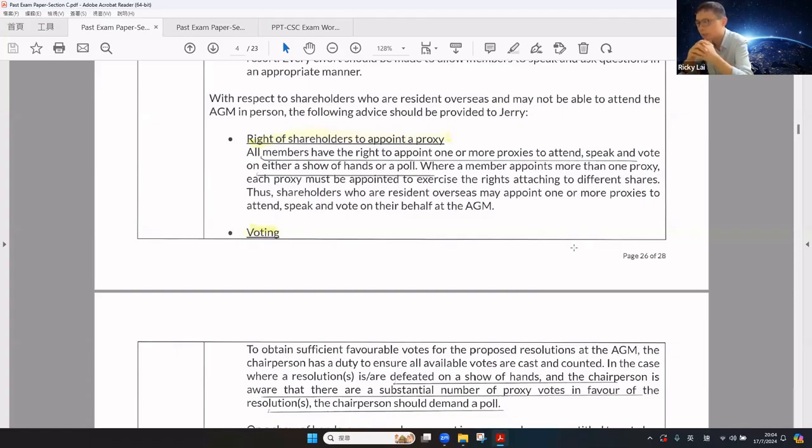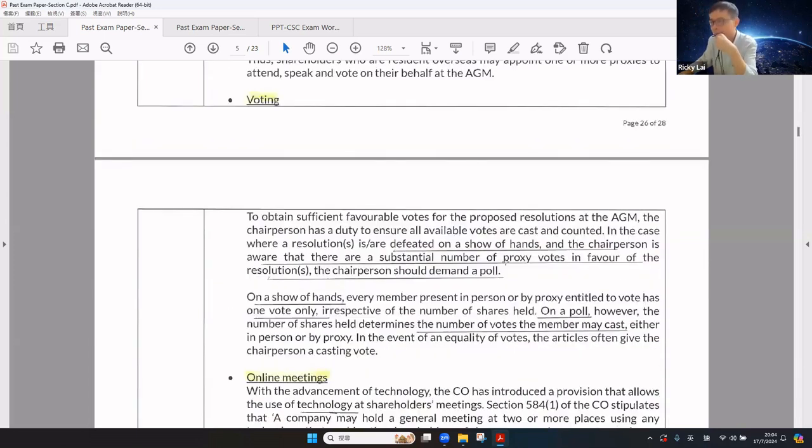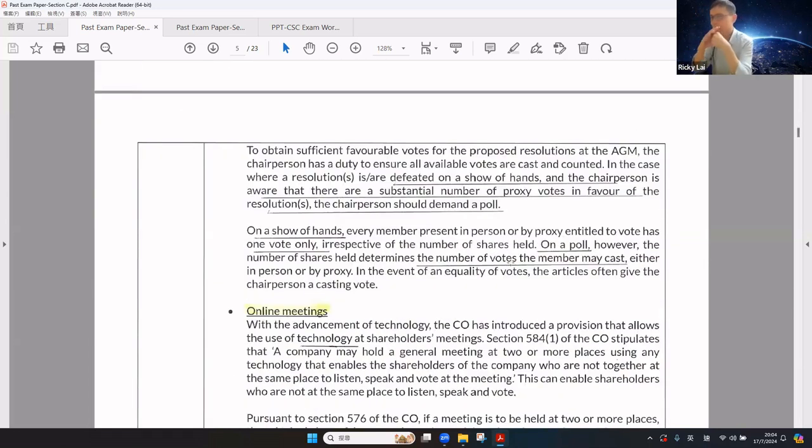Therefore, shareholders who are resident overseas may appoint one or more proxies to attend, speak, and vote on their behalf at the AGM. Another headline is voting. To obtain sufficient votes for the proposed resolution at the AGM, the chairman has a duty to ensure all available votes are cast and counted.